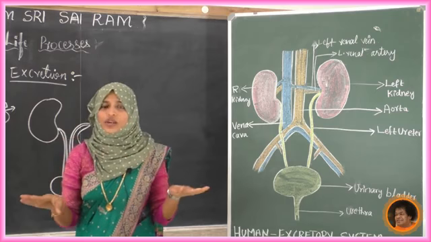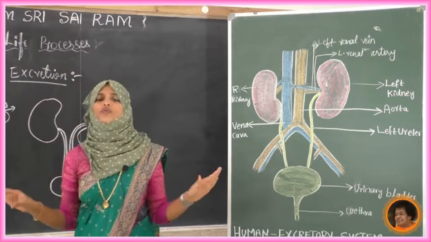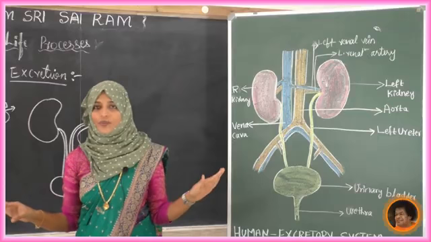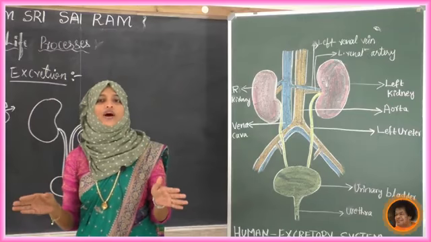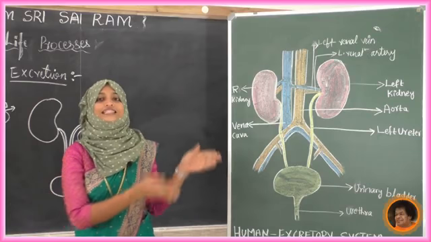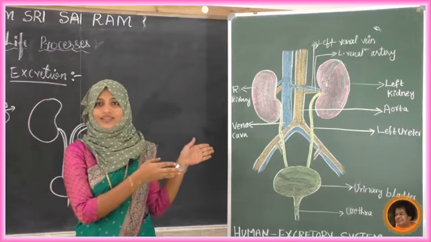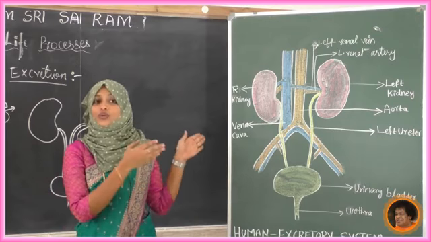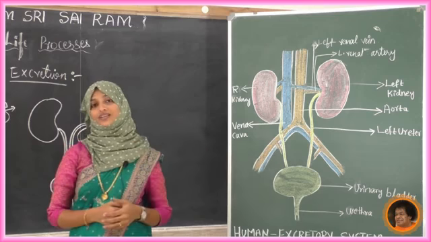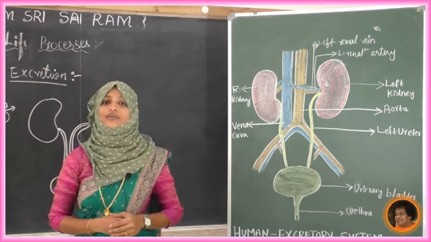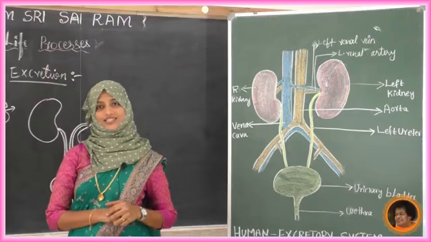There is no removal of any salt, no removal of nitrogenous waste from our body. So there should be one system for that, that is our respiratory system. Yes, upon that, to regulate the amount of water in our body, who is responsible? That is also the excretory system.